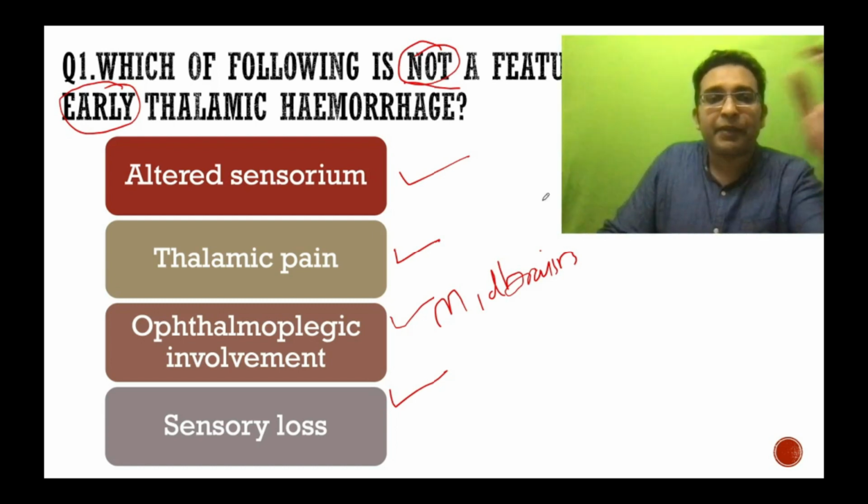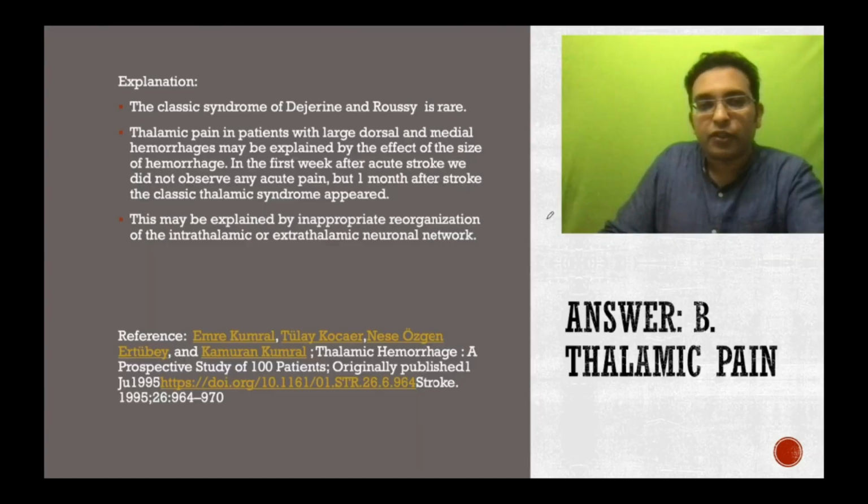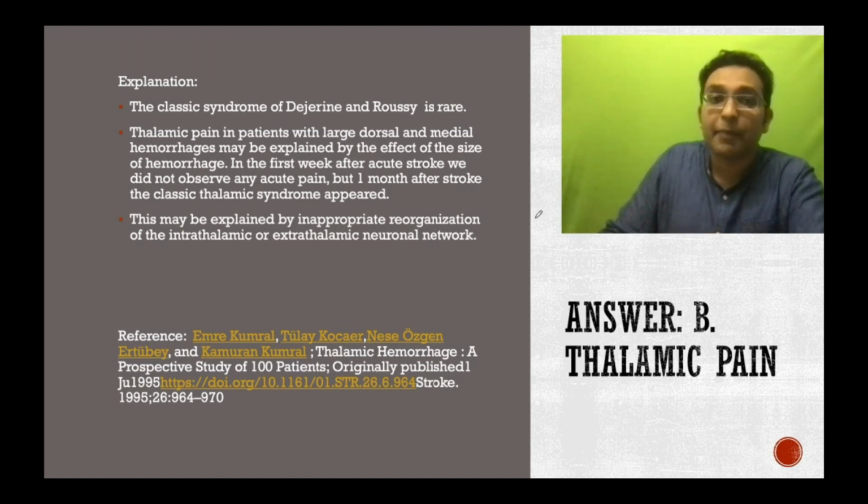In early thalamic hemorrhage, the most important feature is that it will be devoid of thalamic pain. It will basically be negative sensory, that is sensory loss associated with altered sensorium as discussed earlier, and ophthalmoplegic involvement is also most likely to happen in thalamic hemorrhage. So the answer for this is actually thalamic pain. Thalamic pain is actually a late feature.